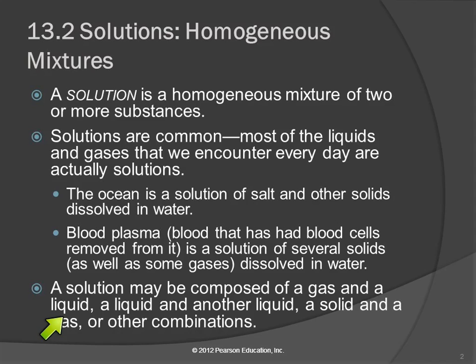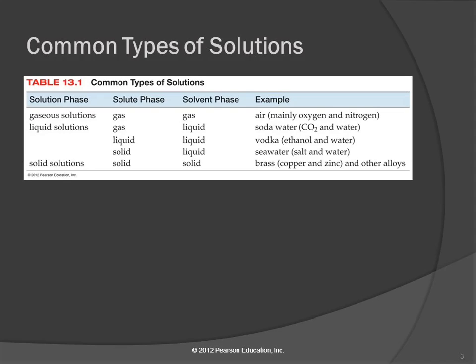Solutions can be composed of a gas and a solid, a liquid and another liquid, a solid and a gas, a solid and a liquid, any combination of the three states of matter. So here's some examples. A gas solution, a gas in a gas. Air is a great example of this. It's mostly oxygen and nitrogen. Liquid solutions, you can have a gas dissolved in a liquid. Soda water. It's carbon dioxide dissolved in water. A liquid in a liquid, vodka. Vodka is a homogeneous mixture of ethanol and water.